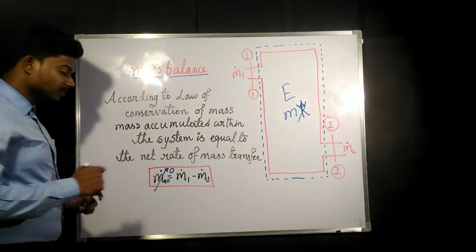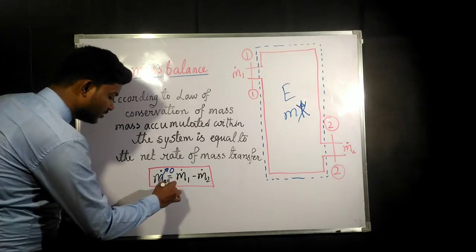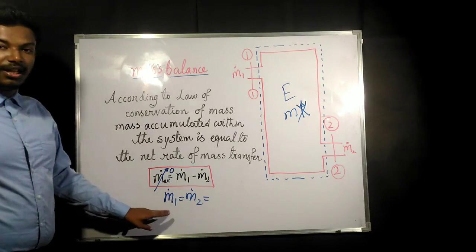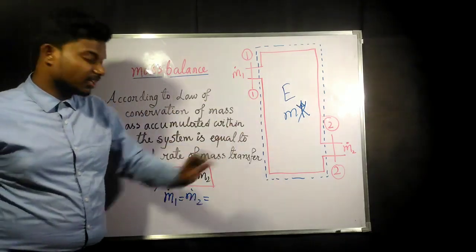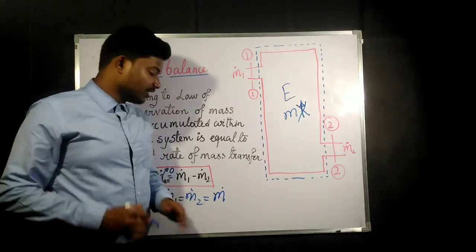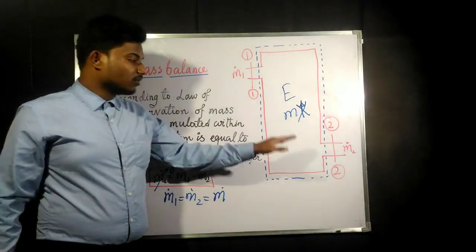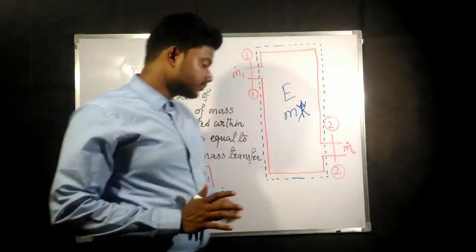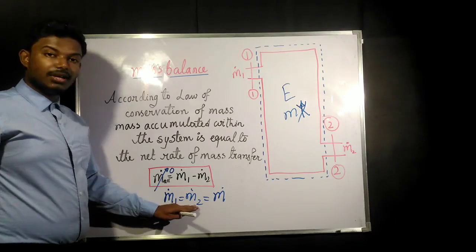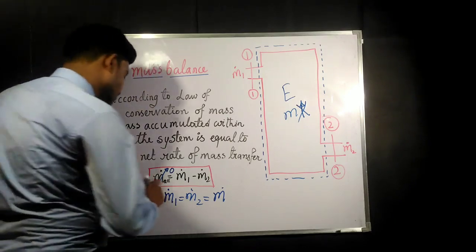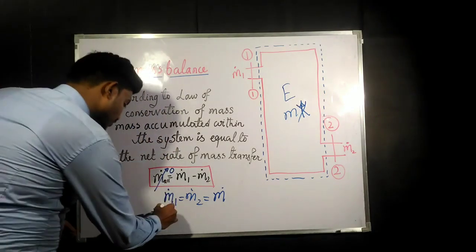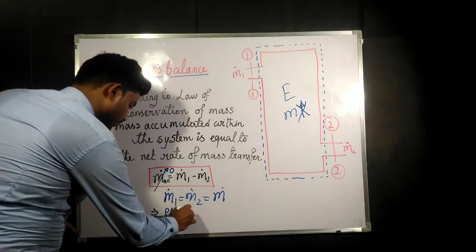So if this is going to be 0, we can easily write from this equation that m dot 1 is going to be m dot 2. Since they are the same, there is no need of differentiation with respect to sections. We can simply say that m dot 1 equals m dot 2 equals m dot. This is going to be the inlet flow rate and outlet flow rate of the system. Now from here you can see that m dot 1 is equal to m dot 2. So m dot 1 means what? We know that m dot 1 is equal to rho into A into velocity.